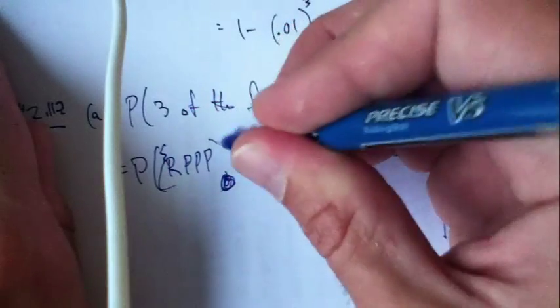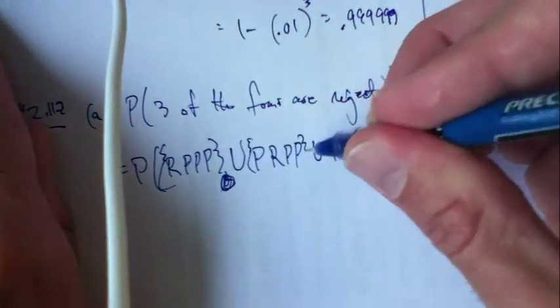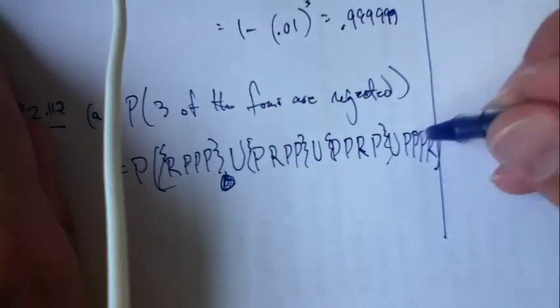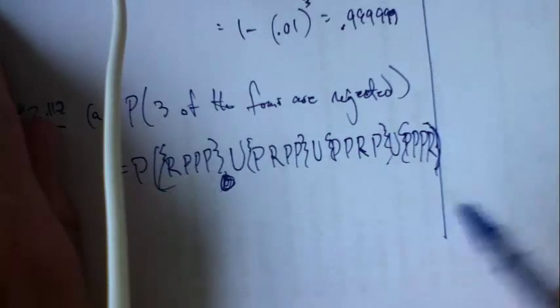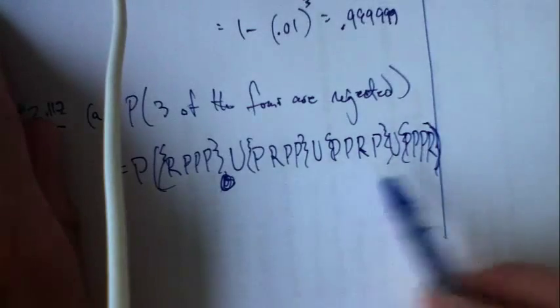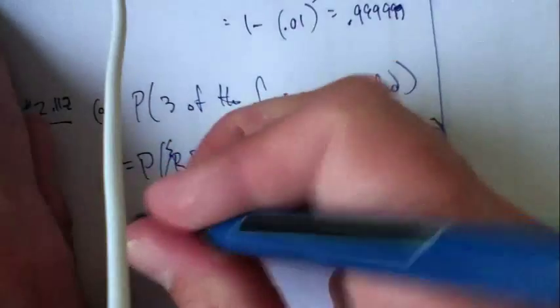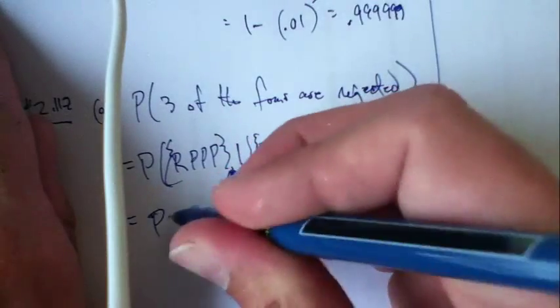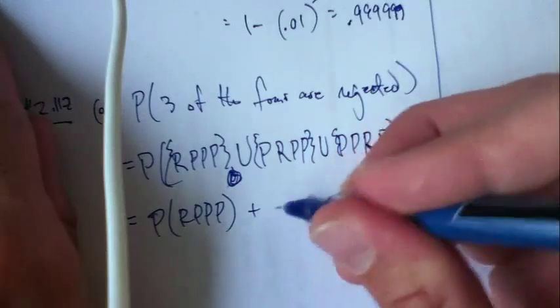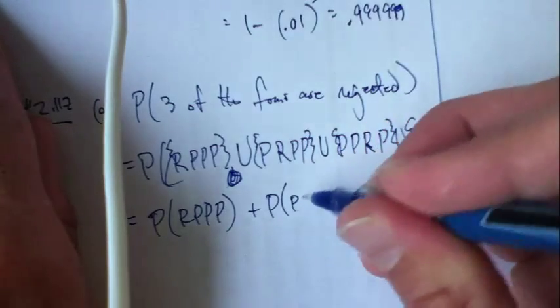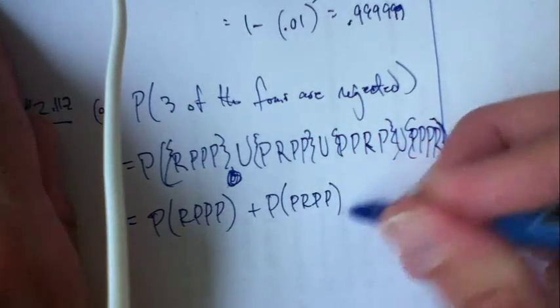And maybe I should put these in braces like that. Okay. Now, by axiom 3 of our probability axioms, since these are disjoint events, I can write this as the sum of the probabilities, right? Pass, reject, pass, pass, plus, and so on, right?